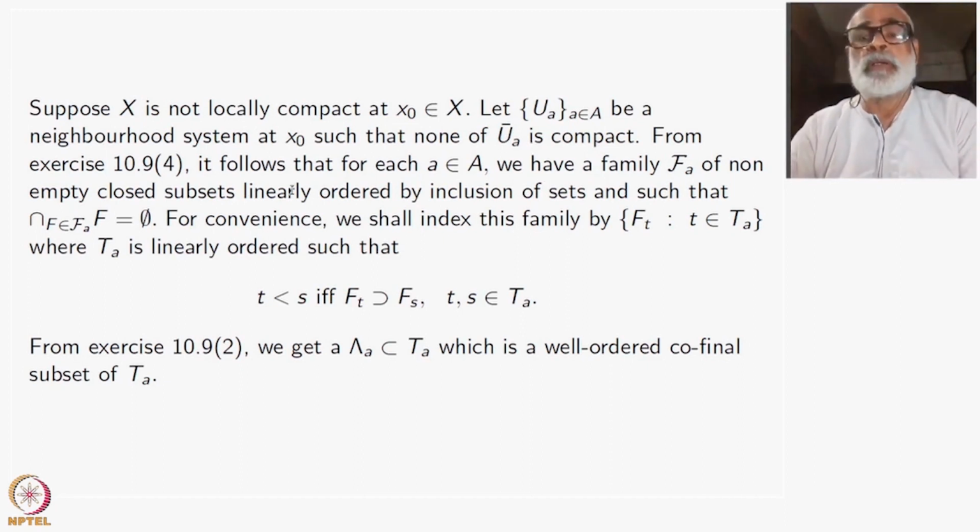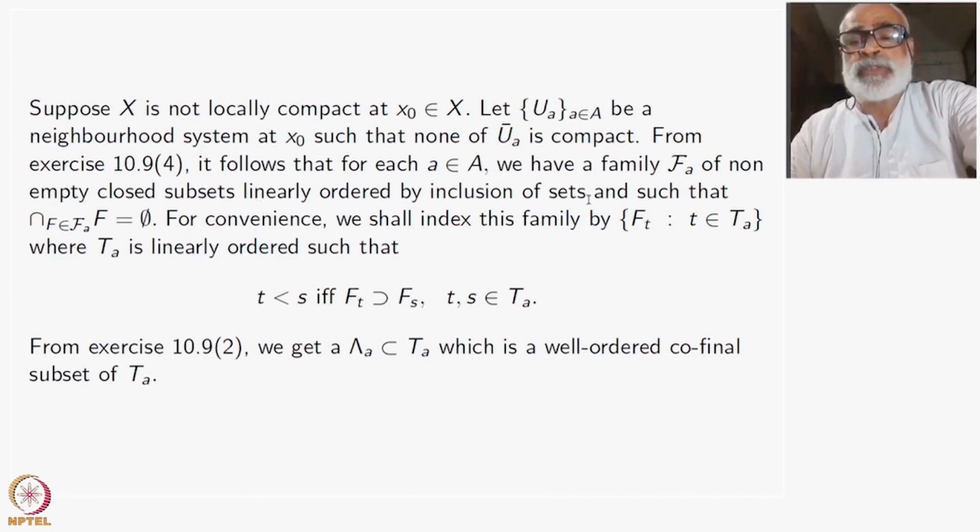Means what? Now I am using this exercise 10.94 that I told you. For each A inside A, we have a family F_A of non-empty closed subsets linearly ordered by inclusion of sets such that the intersection of F, F belonging to F_A, is empty.